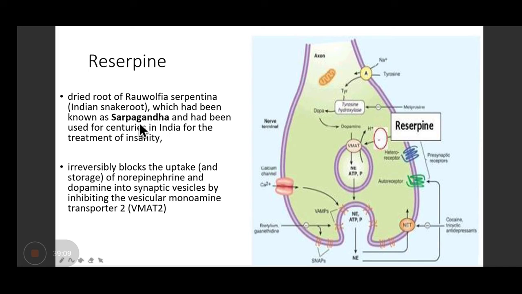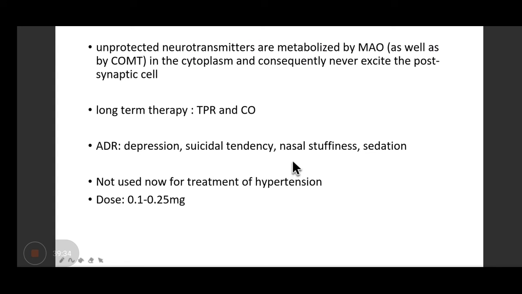It was extracted from an Indian plant called Sarpgandha. Was used for centuries in India. But फिर बाद में बंद कर दिया. VMAT2 inhibitor, very right, prevents release. Yes, here it acts. It irreversibly blocks the uptake of norepinephrine and dopamine into synaptic vesicles by inhibiting VMAT. Very right. But problem क्या था इसके साथ? Suicidal tendencies and depression. That is the reason this drug was totally stopped. So just for information, you should know that. Otherwise, it is not indicated. Okay. I will go through it fast.